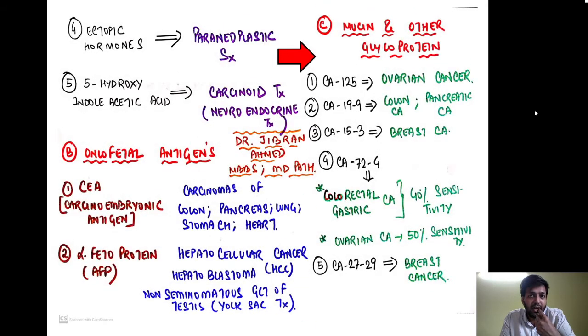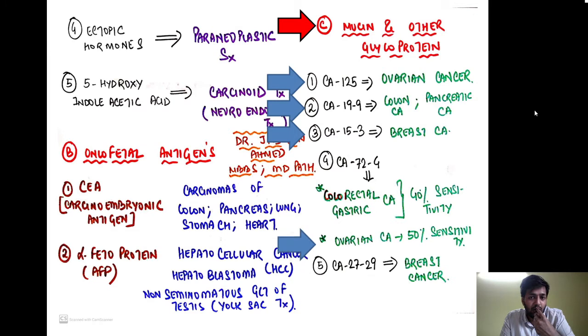The next group of tumor markers are mucin and other glycoproteins. Number one, very commonly known, is CA125, a marker of ovarian cancer. CA19.9 is a marker of colon carcinoma as well as pancreatic carcinoma. CA15.3 is a marker of breast carcinoma. Now, two new markers have come into the picture. One is CA72.4, which is raised in colorectal as well as gastric carcinomas, but not in all the cases.